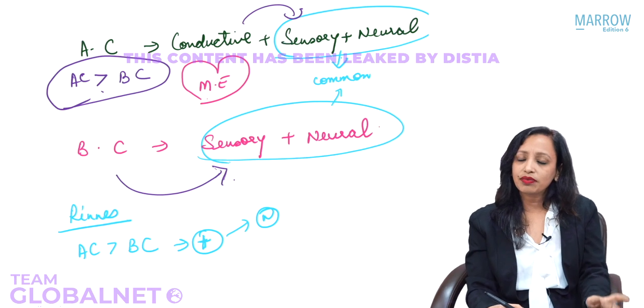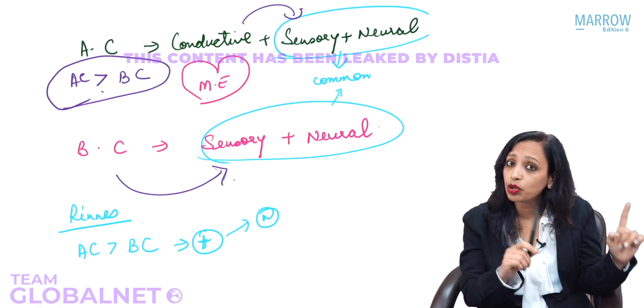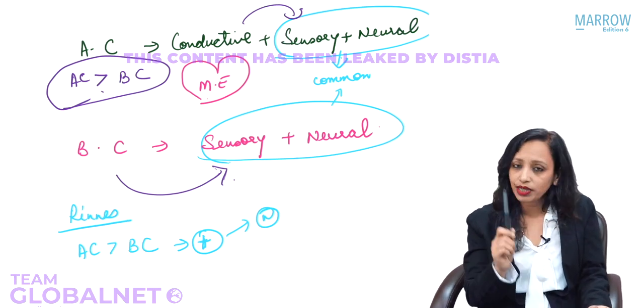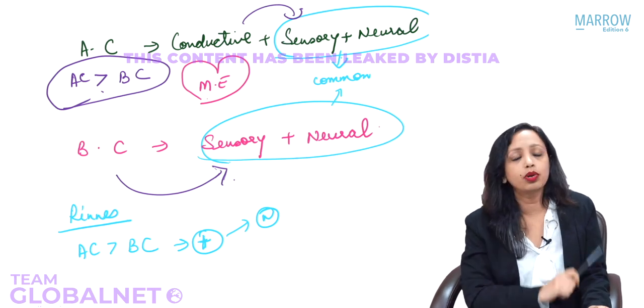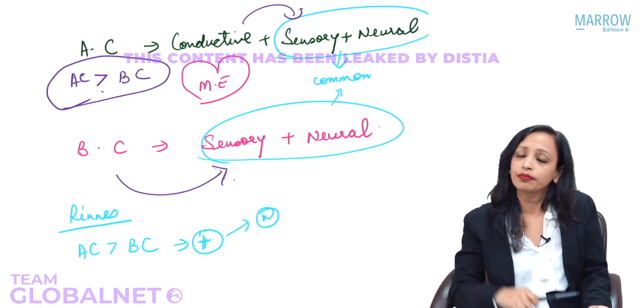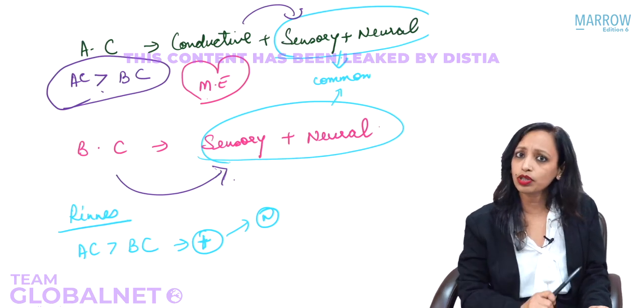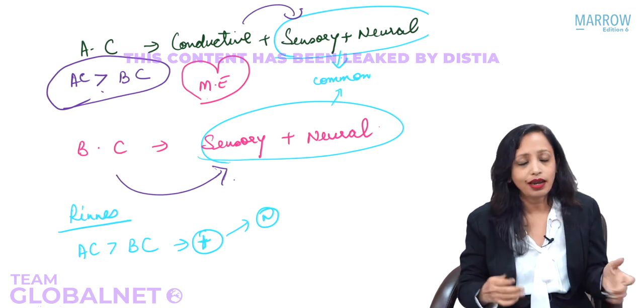Which means if there is a sensorineural hearing loss, a sensorineural defect, will it affect both the air conduction and bone conduction? Yes, it will affect both. Will the air conduction go down? Yes. Will the bone conduction also go down? Yes. Both have decreased, so which will still be better? Think and tell me. Again, air conduction will be better.